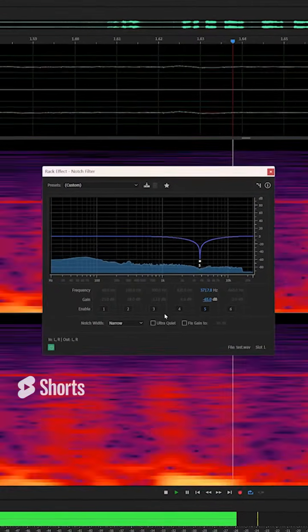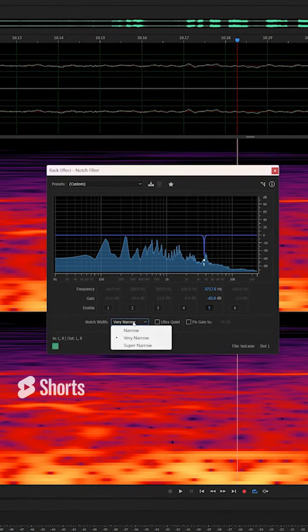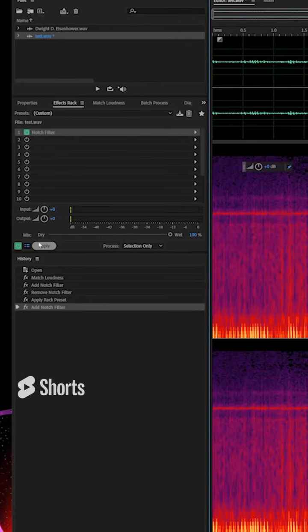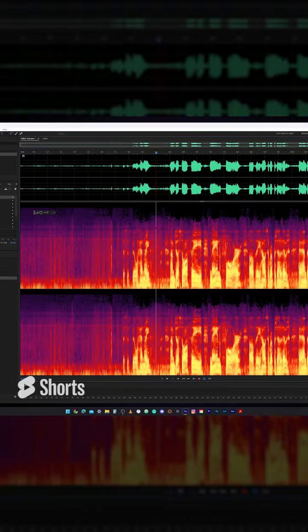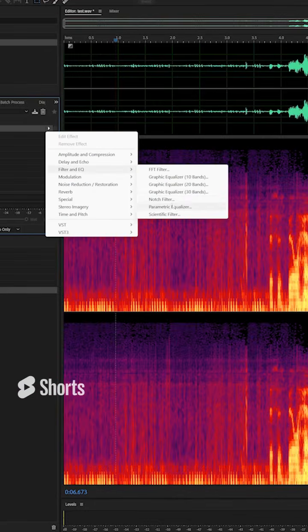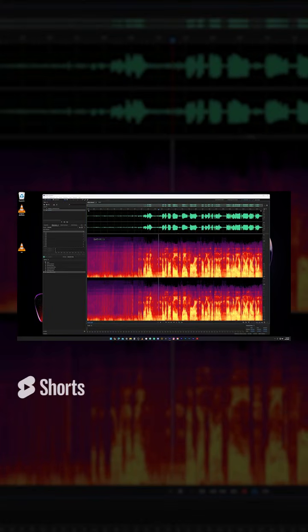And that's kind of a large selection. I may do very narrow for the notch width here. And then we're just gonna click apply and snipe that whole frequency range out. Boop, she gone. There you go. That is the notch filter to snipe out unwanted frequency levels in Adobe Audition.